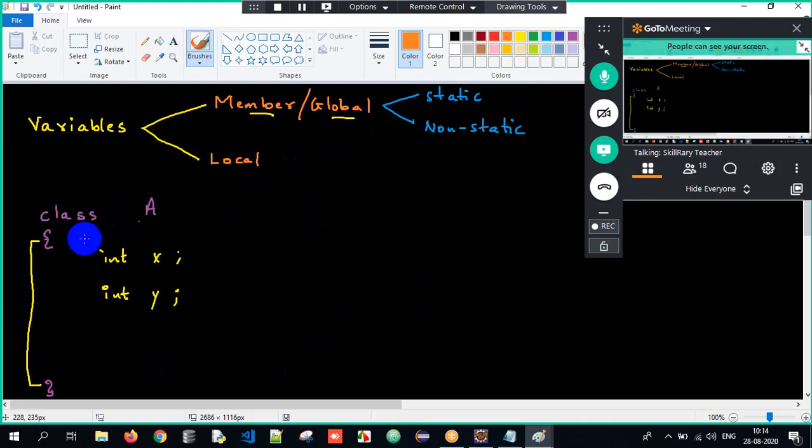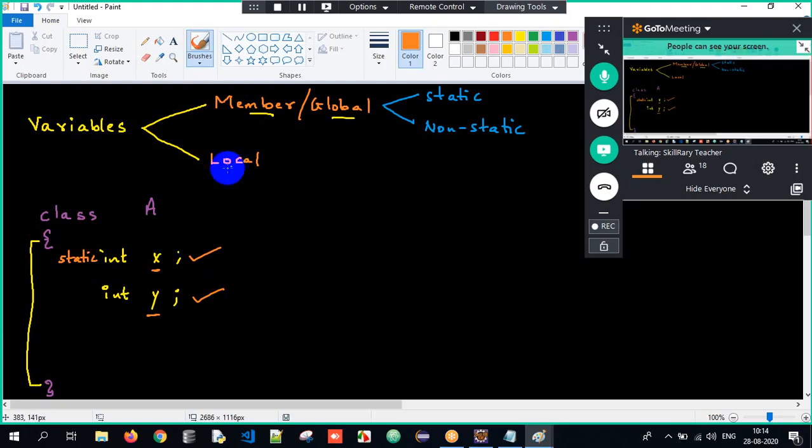And that member variable can either be static or non-static. This is a member variable, but it's a static variable; this is a member variable, but it is non-static. Variables are containers to store some data. A member variable is a variable declared within the class that can be accessed globally throughout that class, and they are further classified into static and non-static. If a variable is declared using the static keyword, it's static. If not, it is non-static.